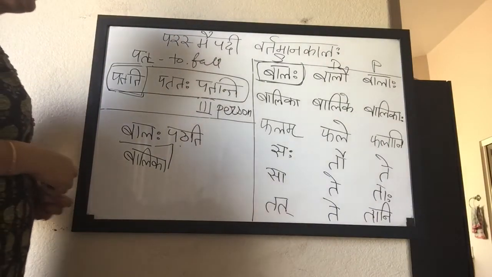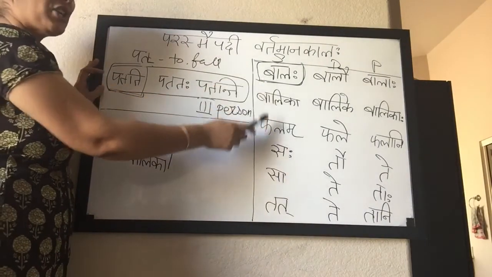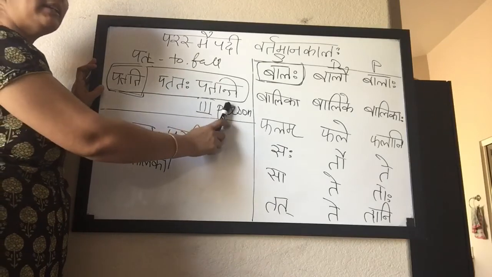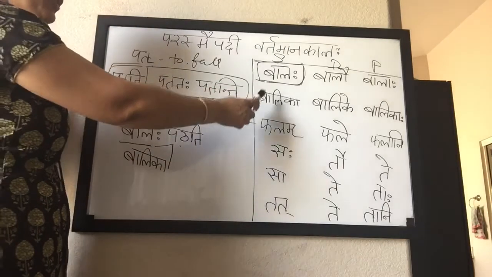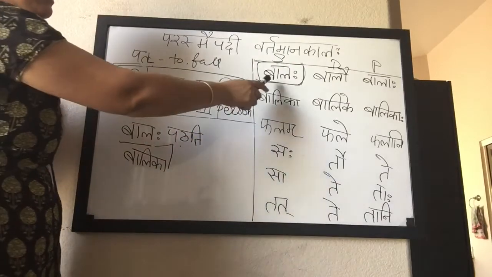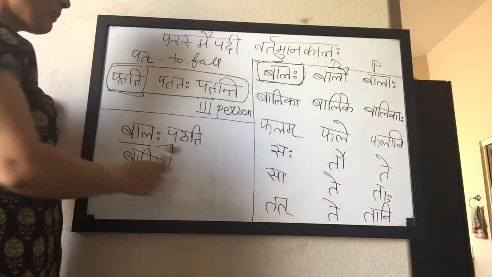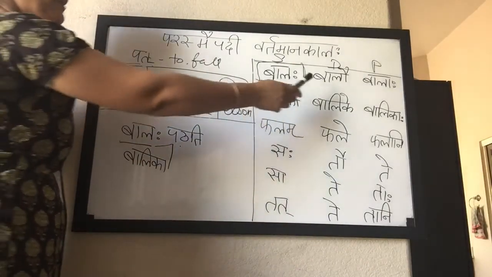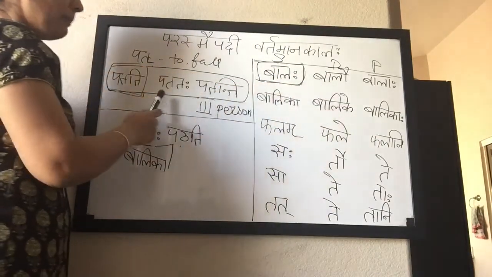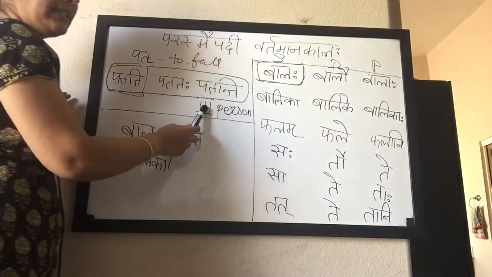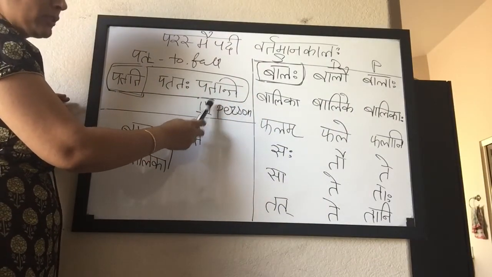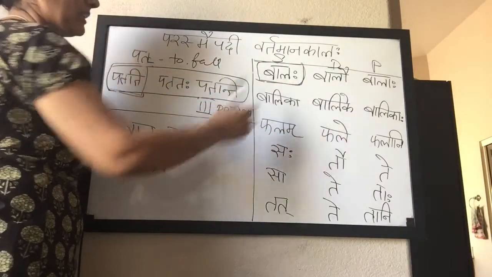So we see that with any gender, the verb remains the same. And remember that the verb has to agree with the number of the subject. If it is one boy, then it will be one fall. If it is two boys, then it will be two fall. If it is three boys or more, then it is plural in the verb. So the verb has to always agree with the subject.